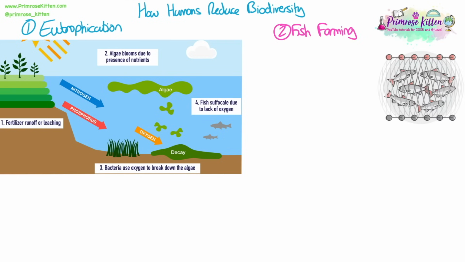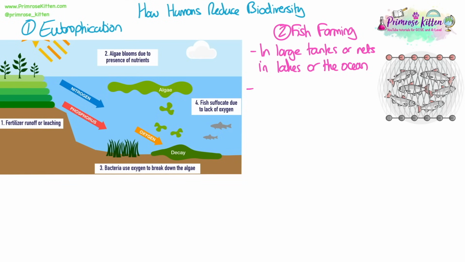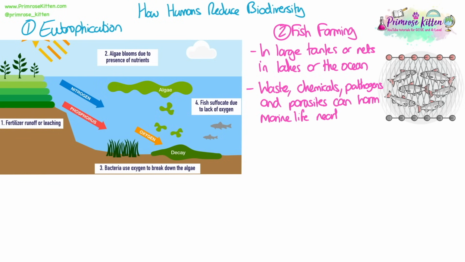A second example is fish farming. Fish can be farmed in large tanks or nets in lakes or in the ocean. The farming process produces a lot of waste. The animals themselves produce waste, but chemicals are also used, things like antibiotics, drugs, treatments for various pathogens, but they can also get parasites. All of this will then leach out through the net or be disposed of around the area and harm marine life nearby.